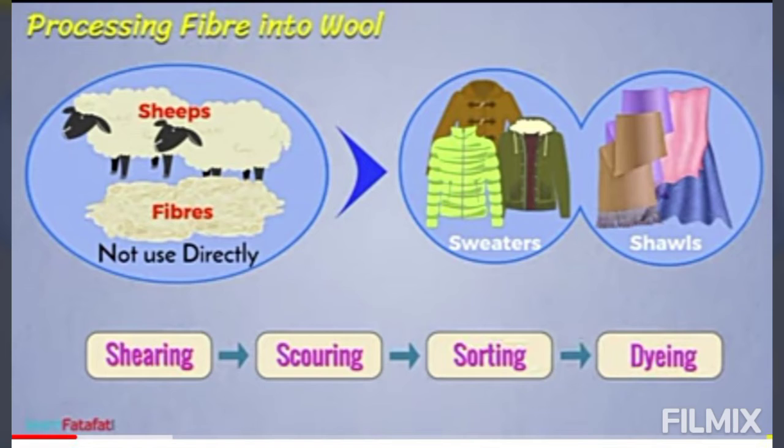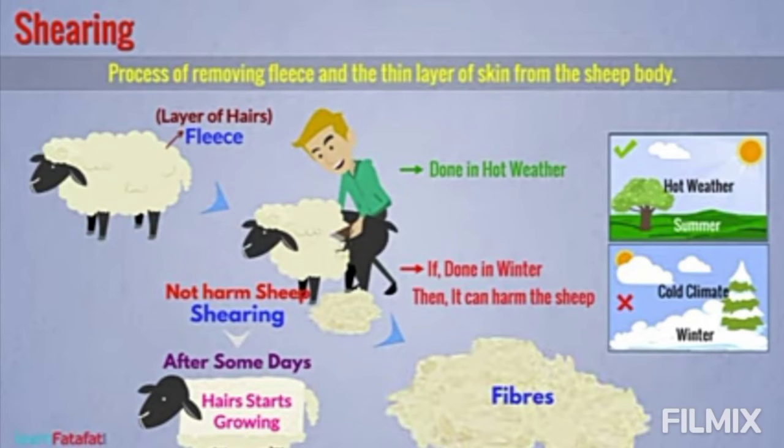Processing of the wool is done in six steps, which we will discuss one by one. Once the reared sheep have developed a thick coat of hair, their hair is removed to get wool. The sheep are held on a wooden board, and their fleece, the hairy growth along with the uppermost layer of the skin, is shaved off. This skin is very soft and the hair can grow again. This whole process of shaving the hair of the sheep is known as shearing, which is the first step in the production of wool.